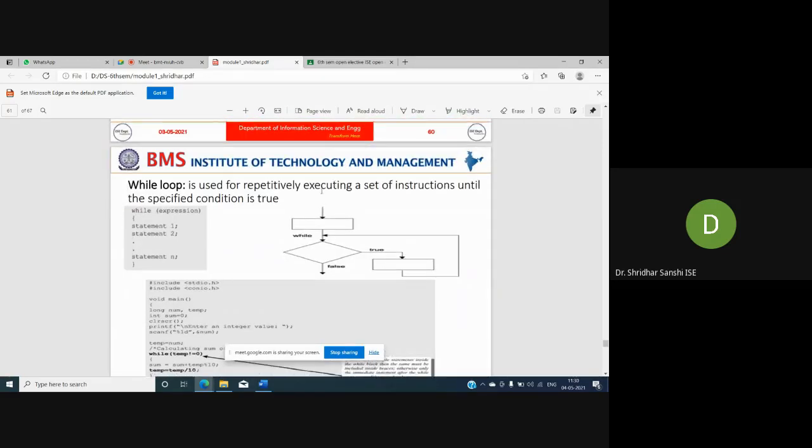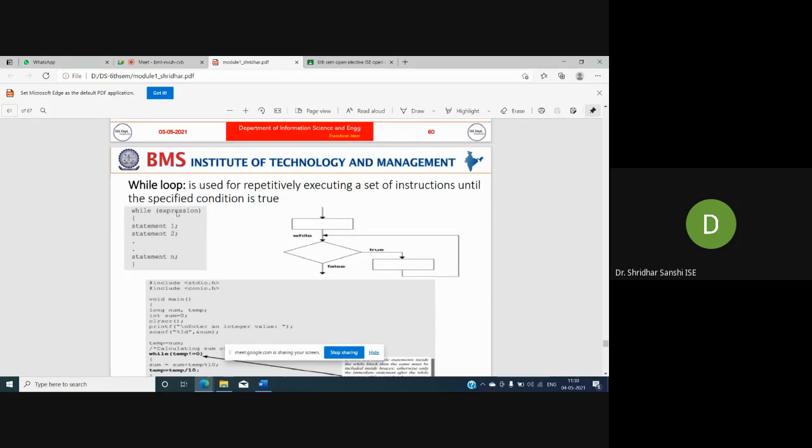It is used for repetitively executing a set of instructions until the specified condition is true. This is the syntax. We have an expression, and this expression will be evaluated. Based on this expression, I check whether I need to execute these instructions or not.